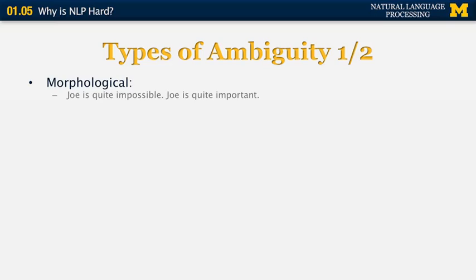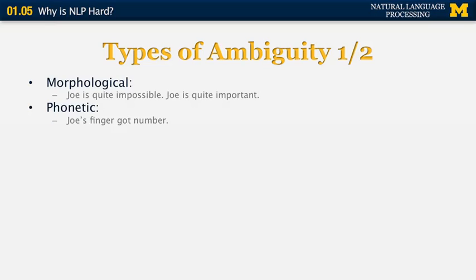Now let's look at other types of ambiguity that appear in natural language. The first kind is morphological ambiguity. Joe is quite impossible. It means that Joe is not possible. The word impossible can be morphologically analyzed as not possible. The prefix means negation. Whereas if you look at a similar word, Joe is quite important, the word important looks superficially similar to impossible, but it means something very different. It doesn't mean not portent. In fact, portent is not a word by itself. So important is misleadingly considered to be a negation when it's not.